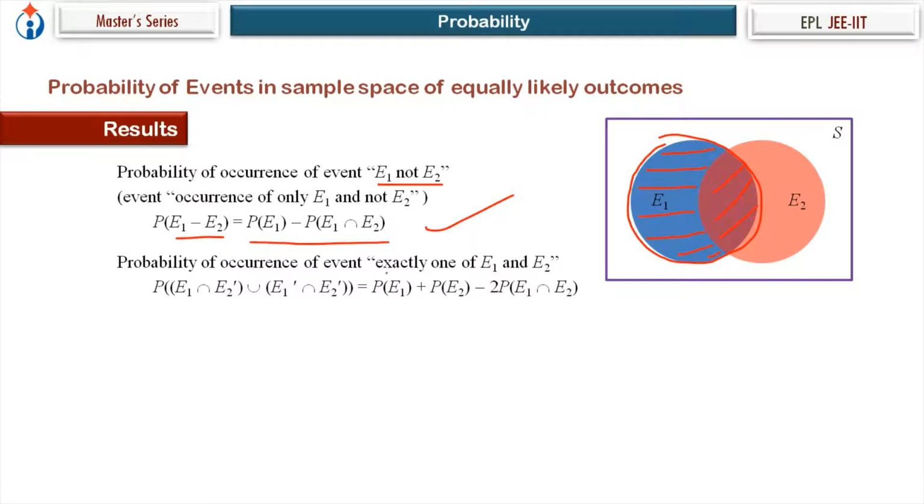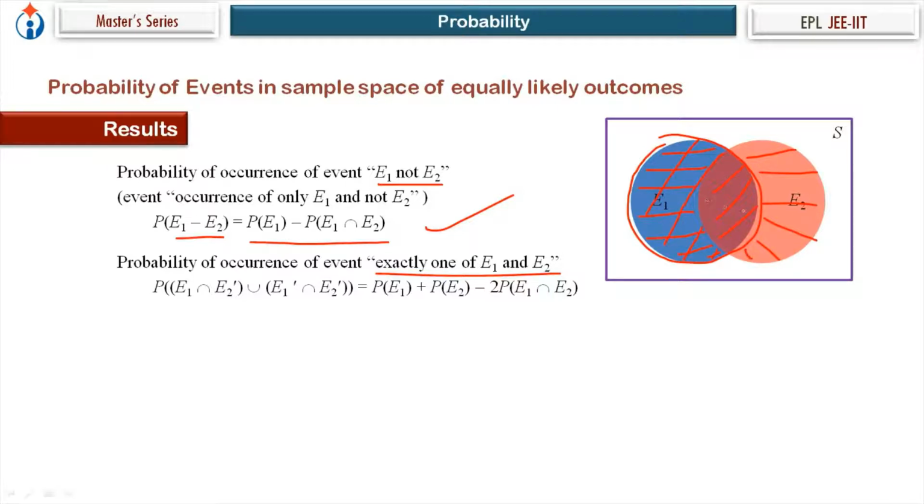Probability of occurrence of the event exactly one of E1 and E2. What is the meaning of that? Two events are there, E1 and E2. Exactly one occurs. So exactly one means either this part or this part, single shade region, right? This blue one and this pink one.